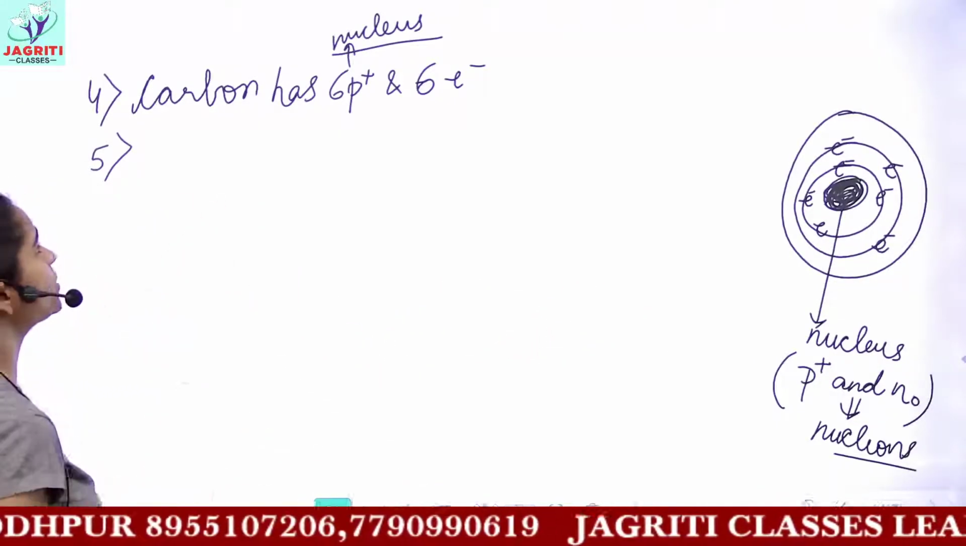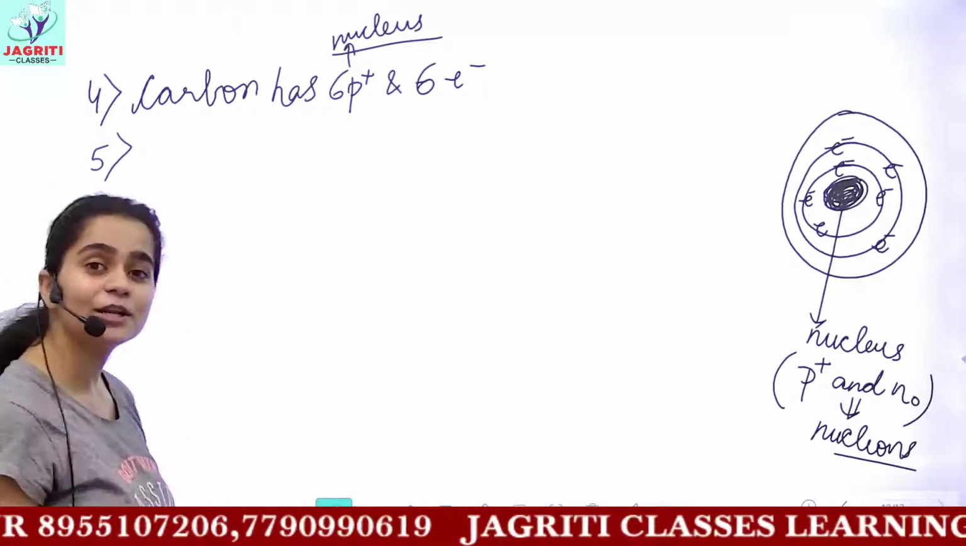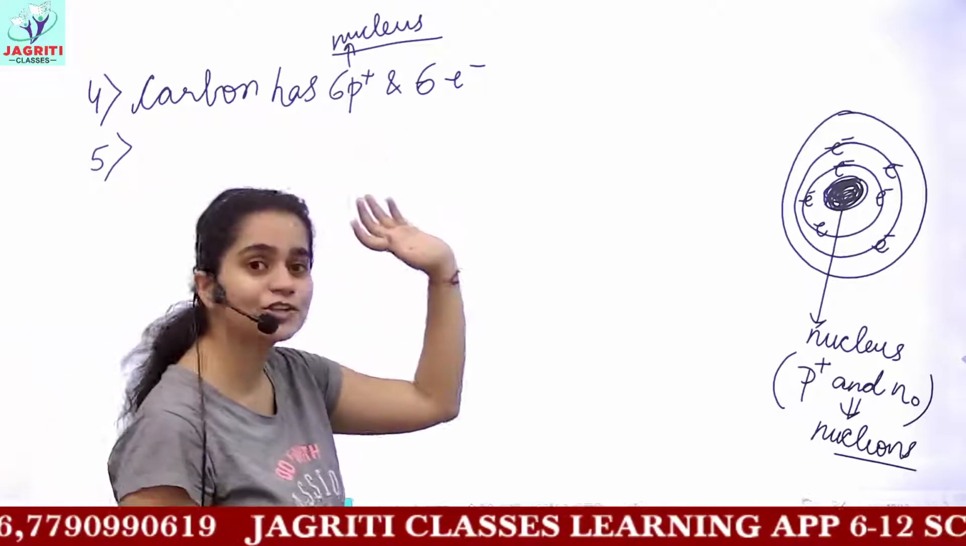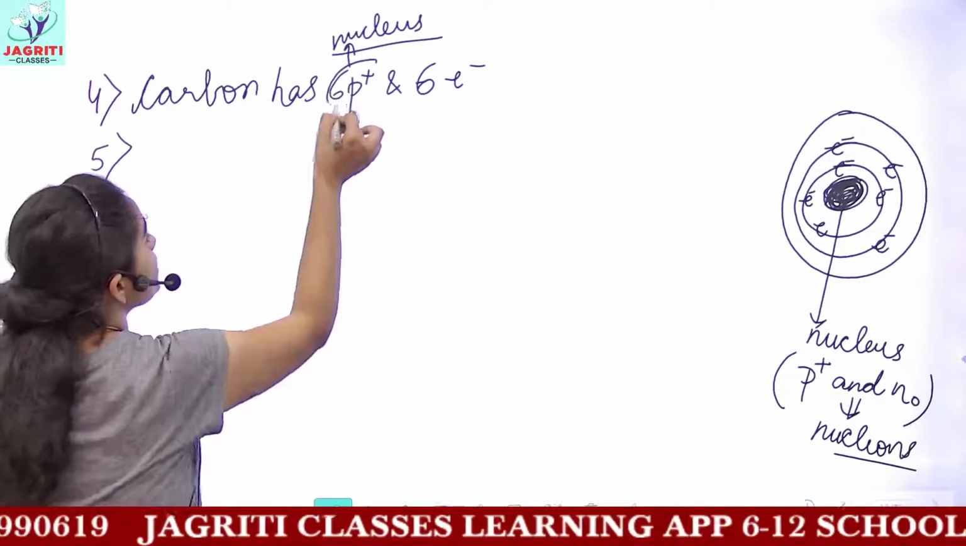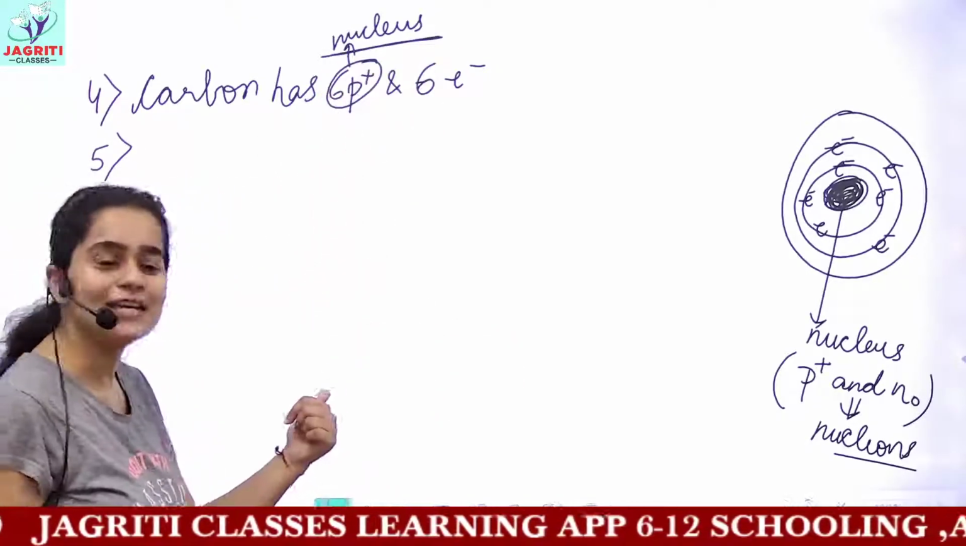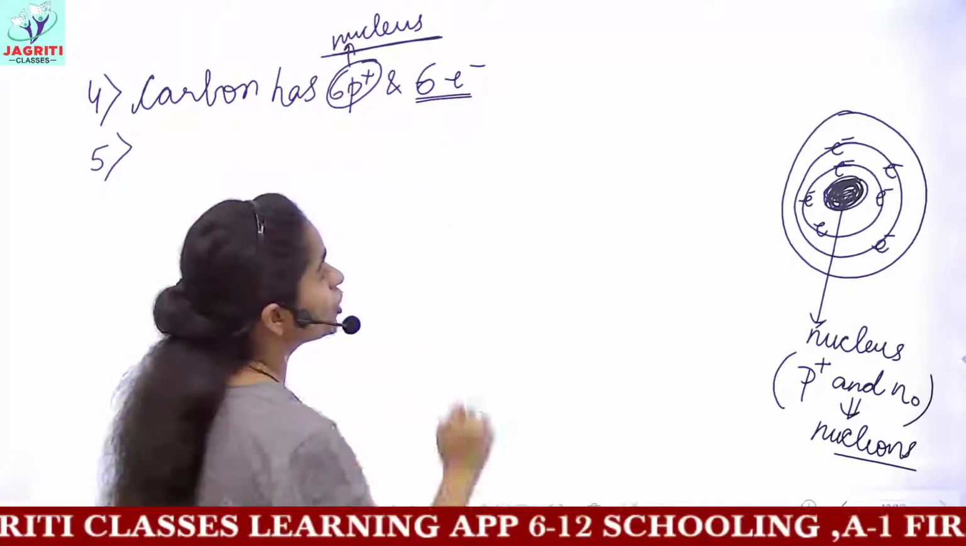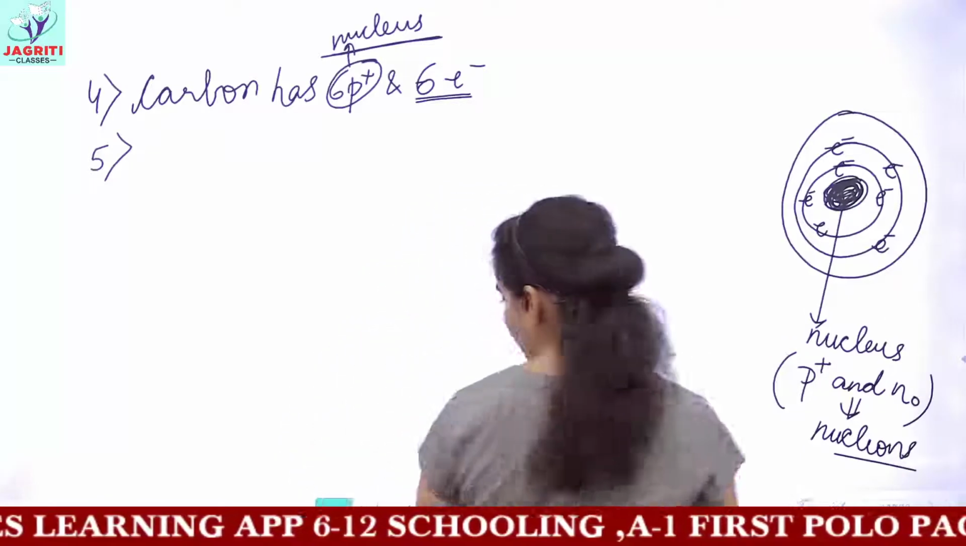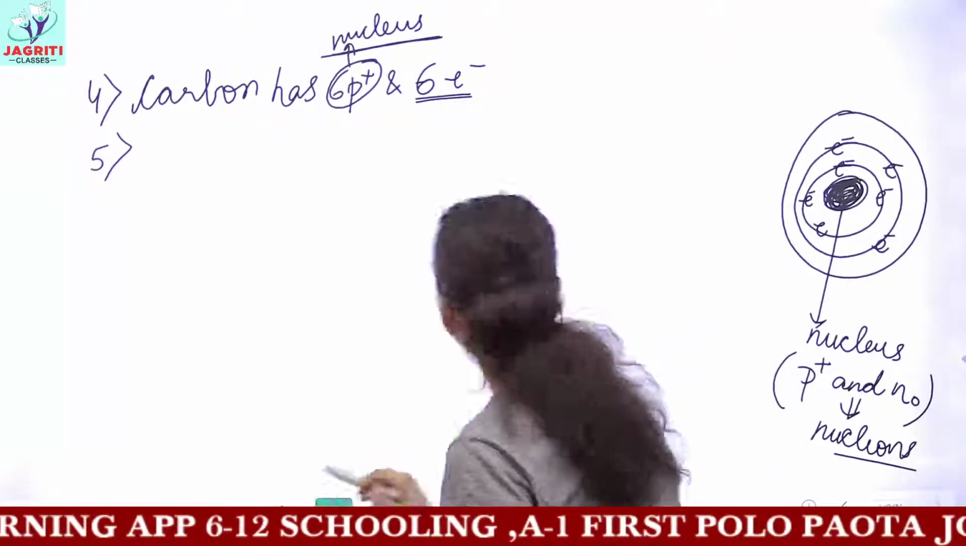Now coming back to our carbon, as the atomic number of carbon is 6, carbon has 6 protons and 6 electrons. Now these 6 protons are present in the nucleus, and these 6 electrons, where would they be found? They would be found in different shells, and you know that these shells are named differently.